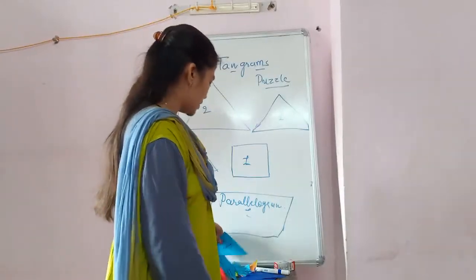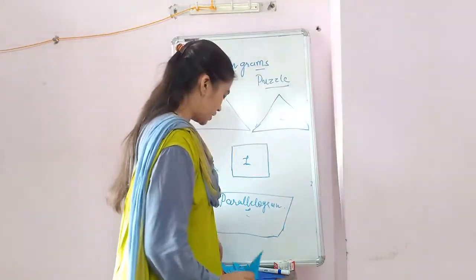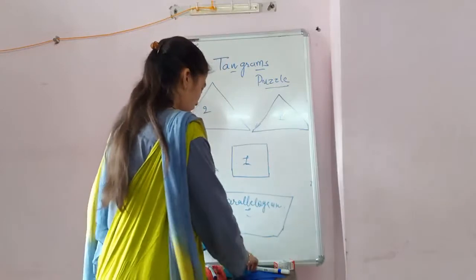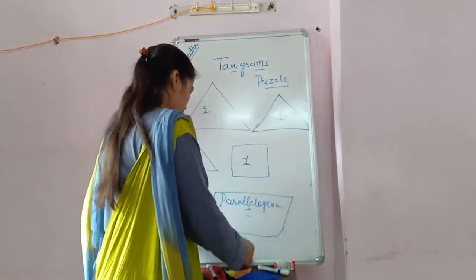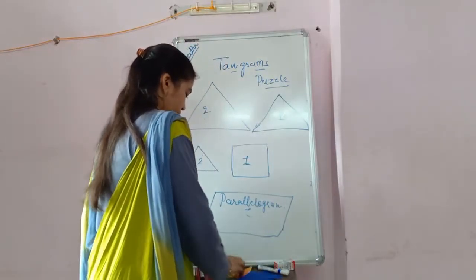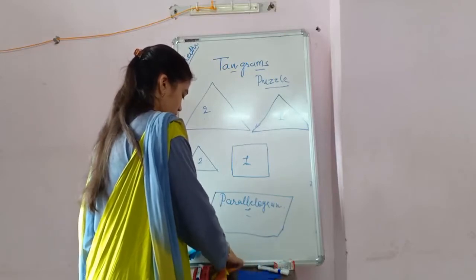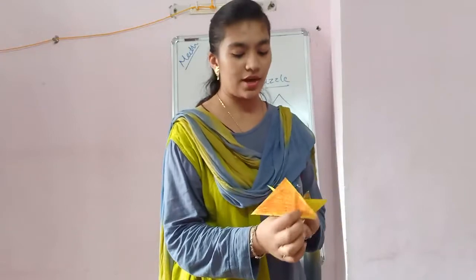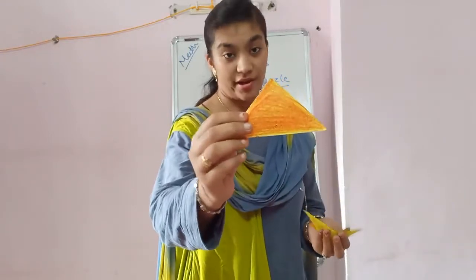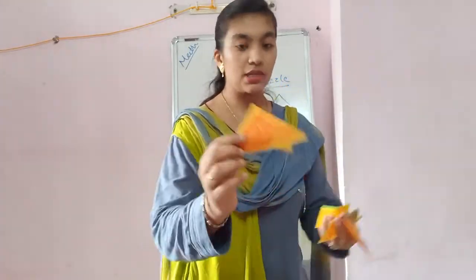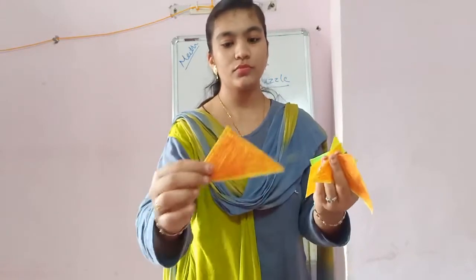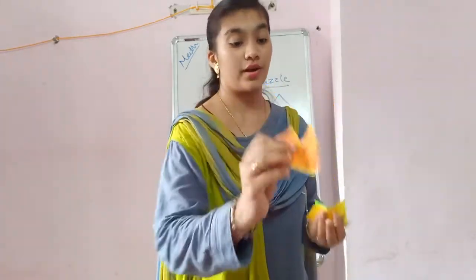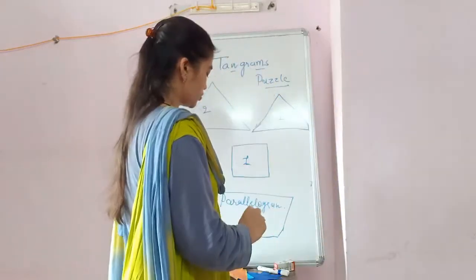And do one more thing: whenever you make 2 large triangles, both colors will be the same like this. I also made that for the colors. For example, for the large triangles I colored both red. So these are the both large triangles, both colors are red. Like that you can also do that.